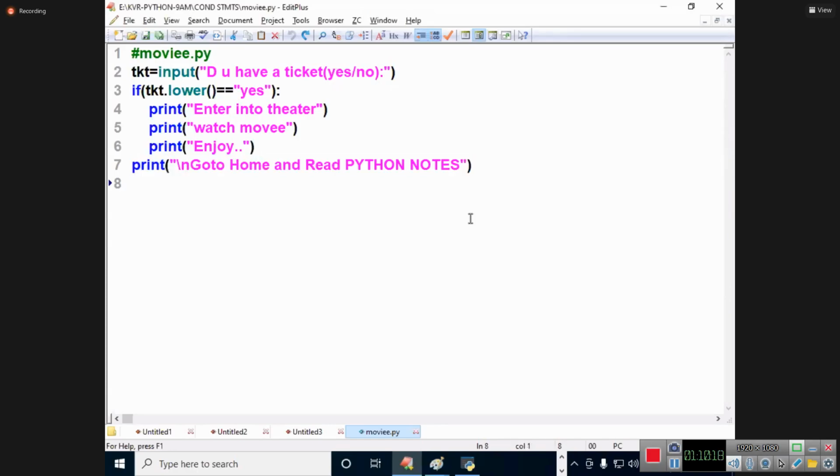Fine. Let us start. Write a Python program which will accept a numerical integer value.